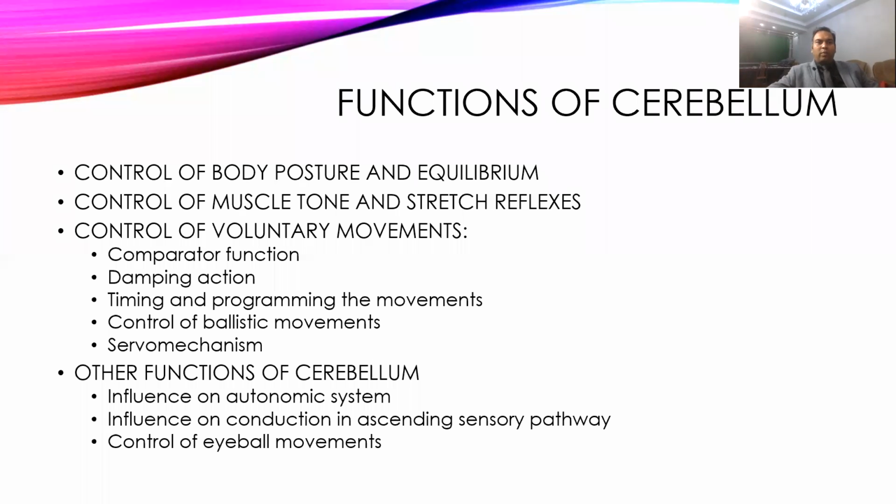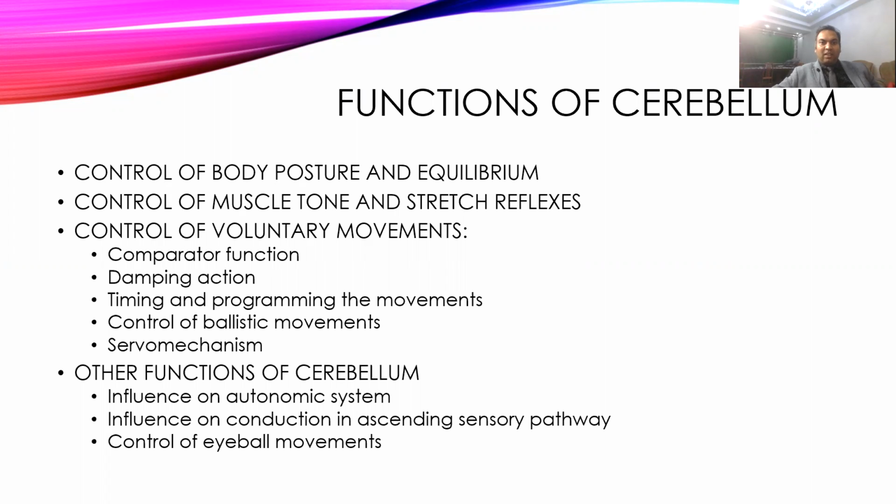Okay, now we'll start to talk about the functions of the cerebellum. One of the important functions is controlling body posture and equilibrium. Then it also regulates muscle tone and influences the stretch reflex. It also plays a very important role in voluntary movement, like the comparing function, dampening function, timing and programming of voluntary movement, then ballistic movements and servo mechanism. Other functions include influence on the autonomic system, conduction of ascending sensory pathways, and control of eye movement.